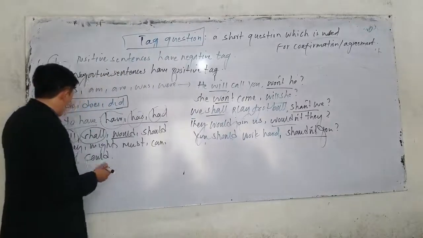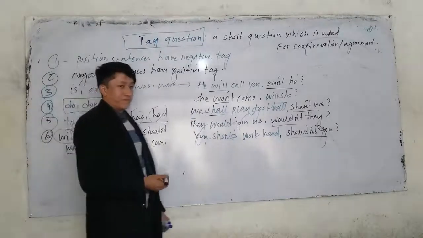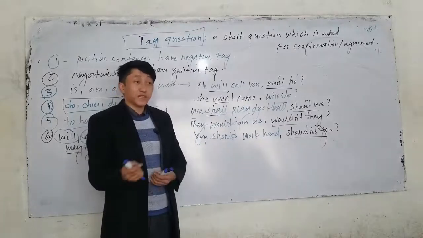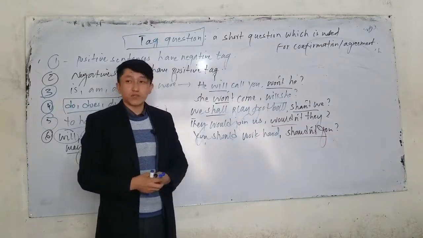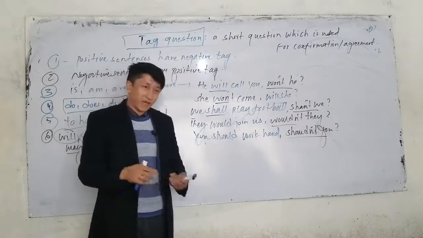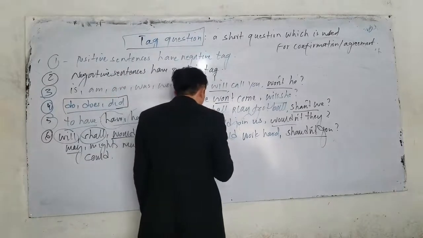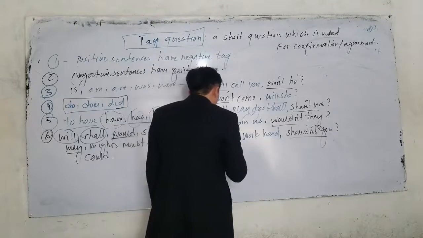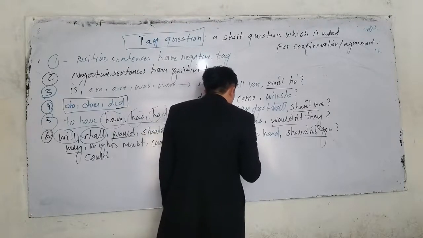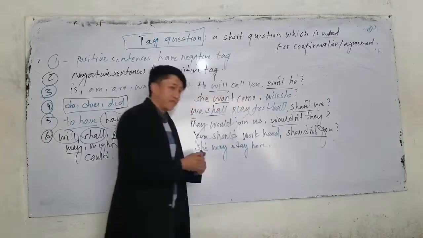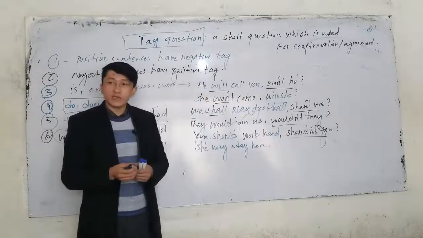The next one after should, we have may and might. For the negative sentence, the tag question can be might or may. But for the positive sentence, the tag question might be different. For example, she may stay here. What is the tag question? She may stay here.